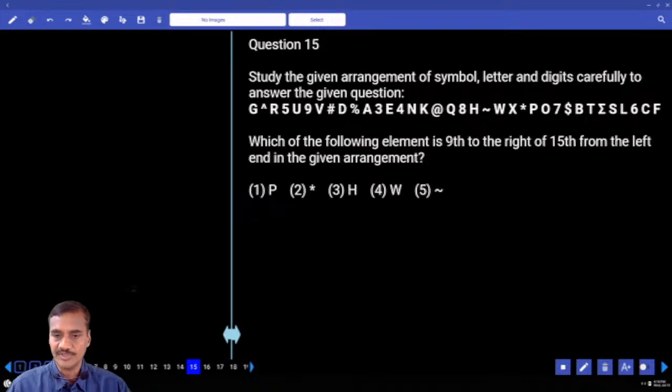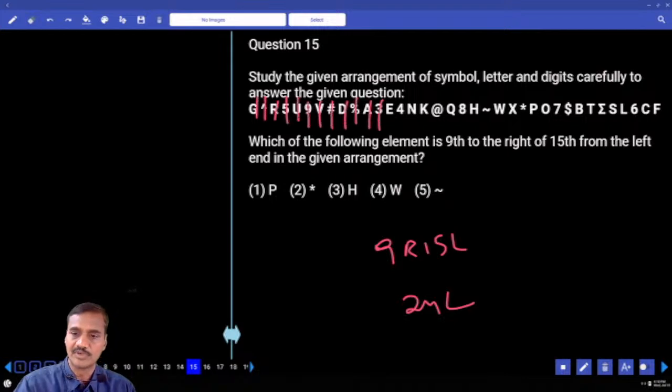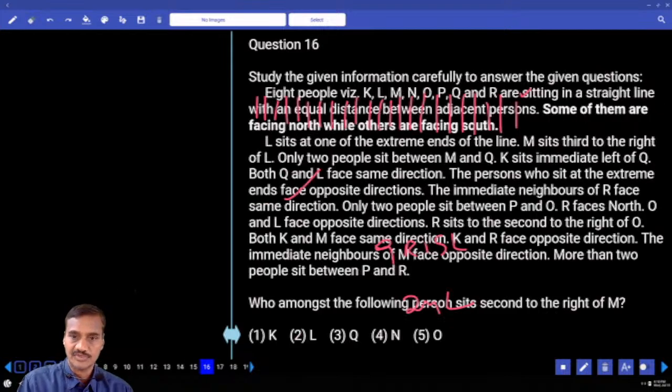15. Which of the following is 9th to the right of 15th from the left? 9 plus 15 is 24th from the left-hand side. Now 24th from the left: 1, 2, 3, 4, 5, 6, 7, 8, 9, 10, 11, 12, 13, 14, 15, 16, 17, 18, 19, 20, 21, 22, 23, 24. And what is your answer? Star, choice 2 for 15. Then 16 onwards, straight line.